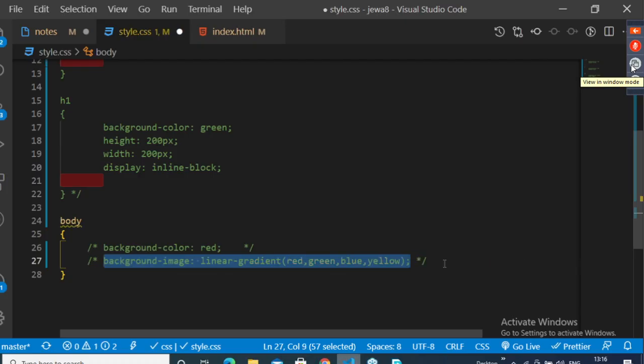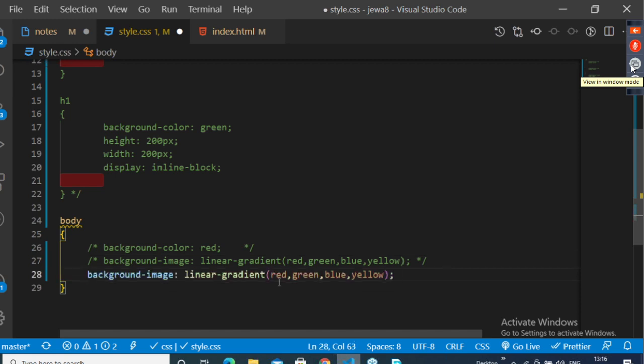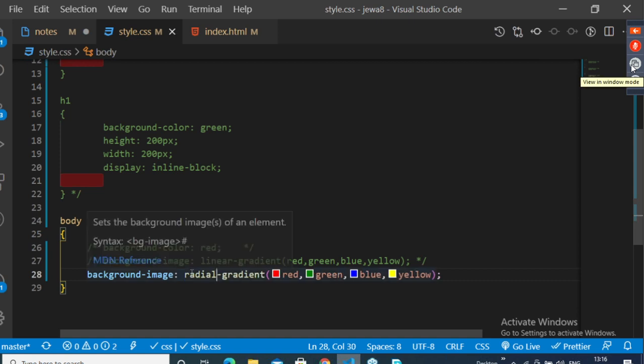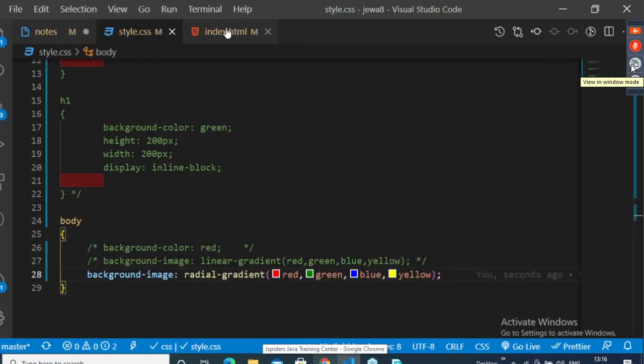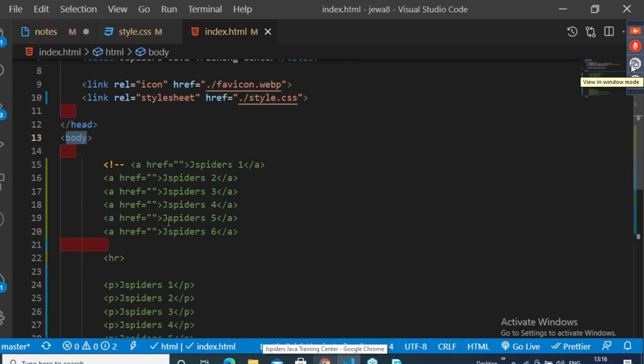Or else, sir, I don't want line by line colors, I want the colors in a circular way. Just change this linear to radial. Radial means radius, so you'll get the colors in a circular way. Reload the page. If you zoom, you'll come to know. Observe properly if you want to understand how it is applying.